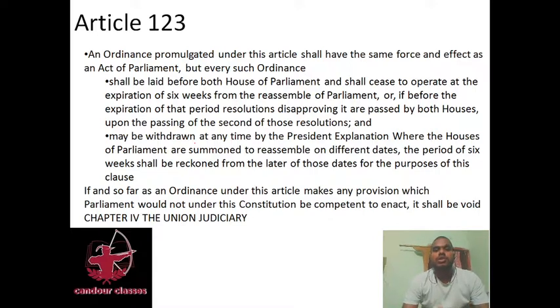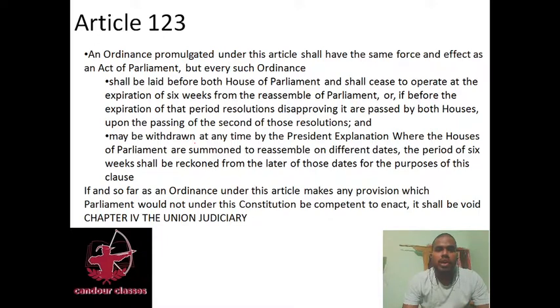So what this article further says is that whenever the President introduces that kind of law when both houses are not in session, that law will exist for the next six weeks. Six weeks means almost 1.5 months.